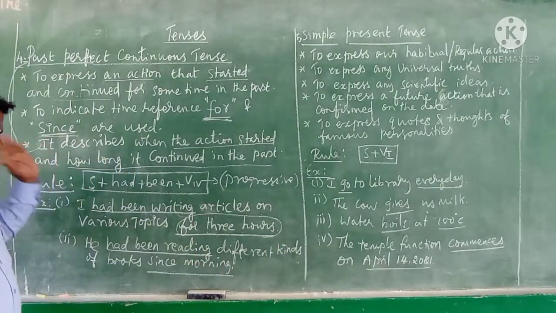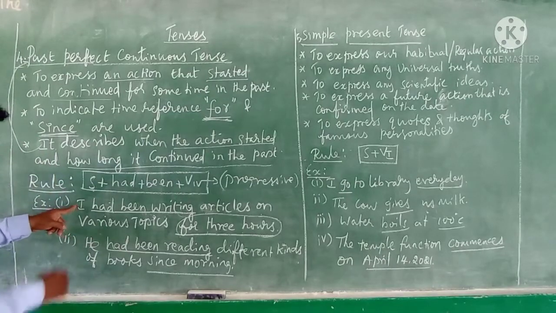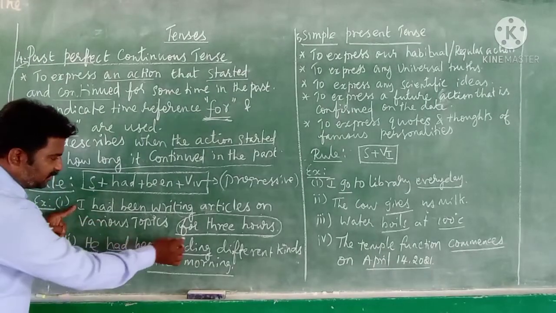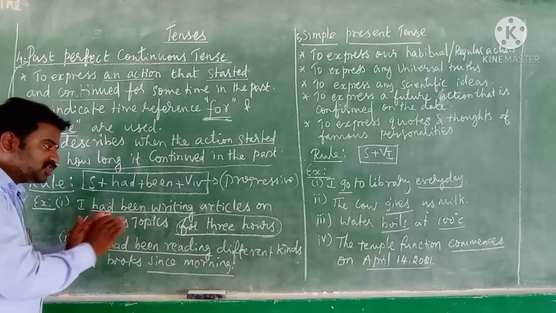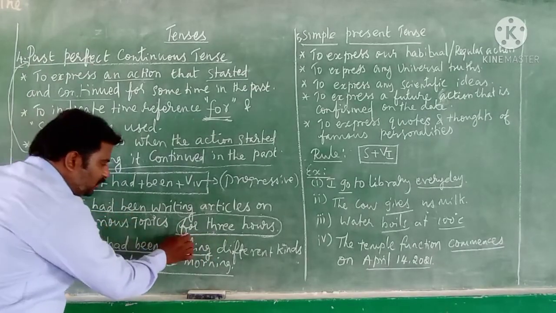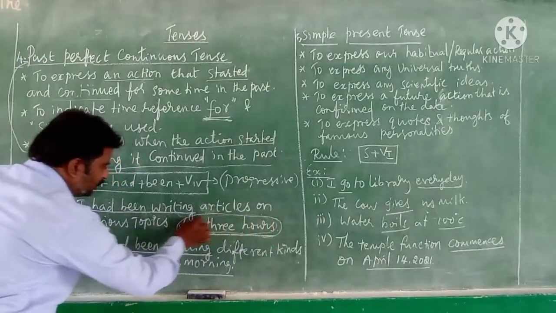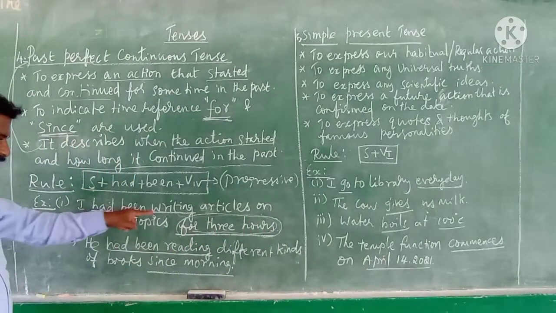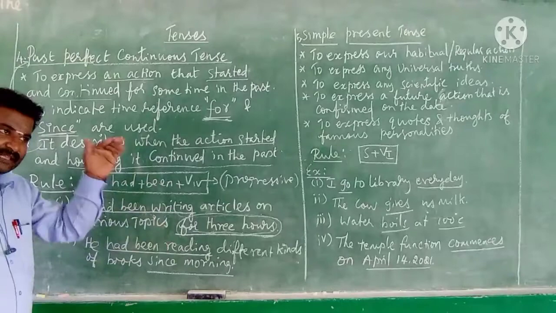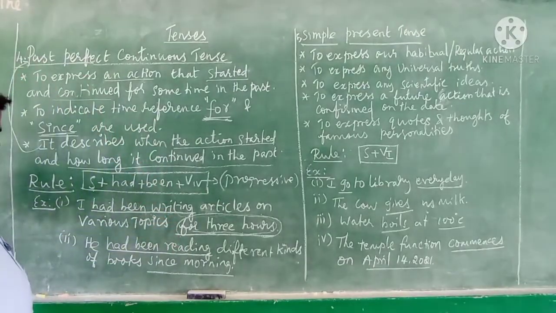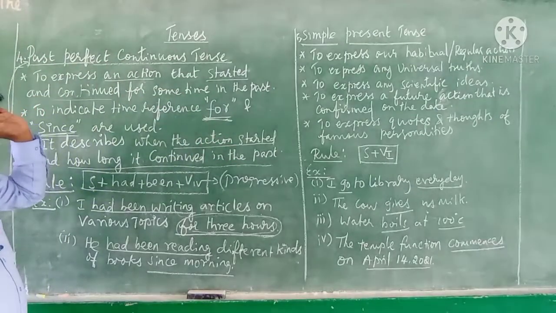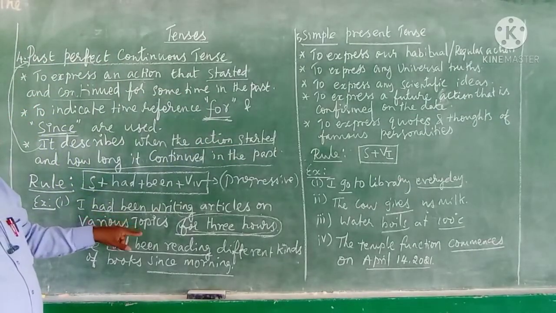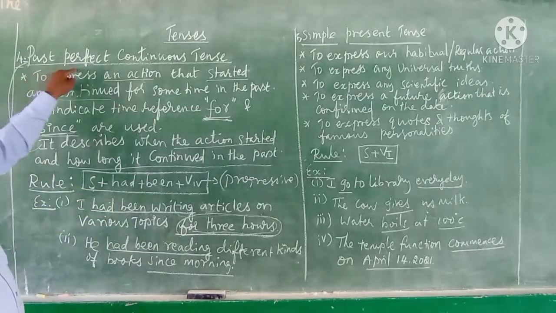For 3 hours means that the person had started to write his articles in the past tense, and how long was the action going on? It was going on for 3 hours. So the action, writing articles, was started in the past tense and went on for 3 hours in the past tense itself. To express this kind of action, we should use the past perfect continuous tense.